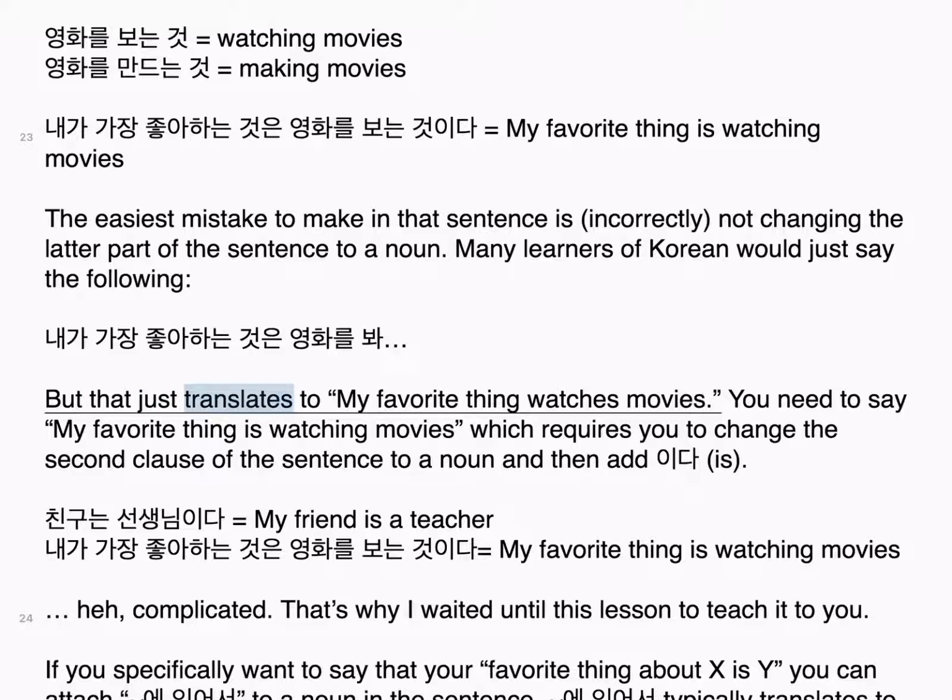But that just translates to my favorite thing watches movies. You need to say my favorite thing is watching movies, which requires you to change the second clause of the sentence to a noun and then add 이다, is. 친구는 선생님이다. My friend is a teacher. 내가 가장 좋아하는 것은 영화를 보는 것이다. My favorite thing is watching movies. Hella complicated. That's why I waited until this lesson to teach it to you.